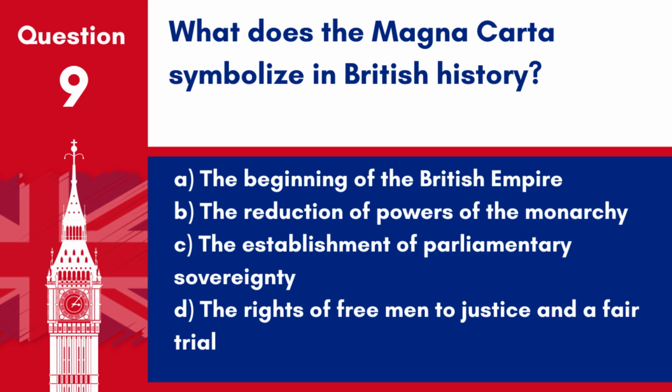Question 9. What does the Magna Carta symbolize in British history? A. The beginning of the British Empire. B. The reduction of powers of the monarchy. C. The establishment of parliamentary sovereignty. D. The rights of free men to justice and a fair trial. Answer: D. The rights of free men to justice and a fair trial. The Magna Carta is a symbol of liberty and the rule of law, emphasizing the rights of free men to justice and a fair trial.